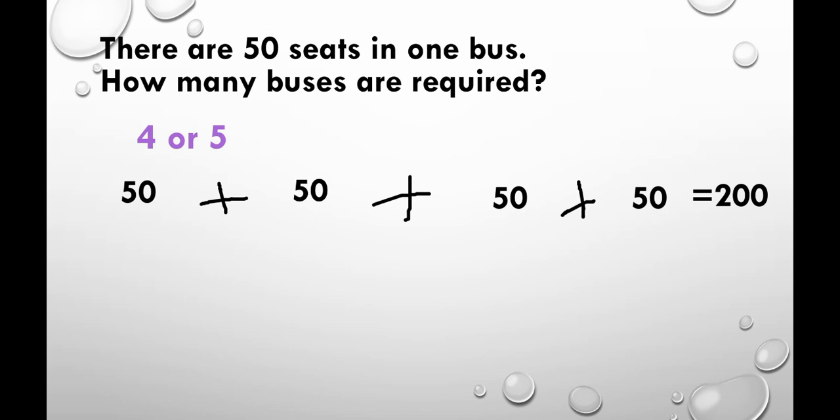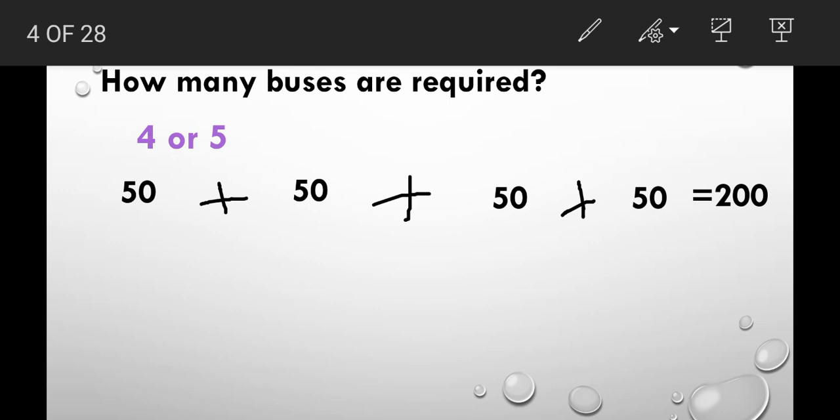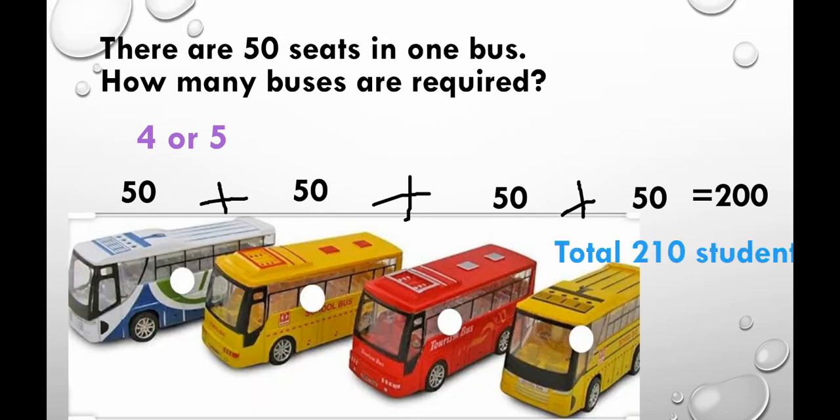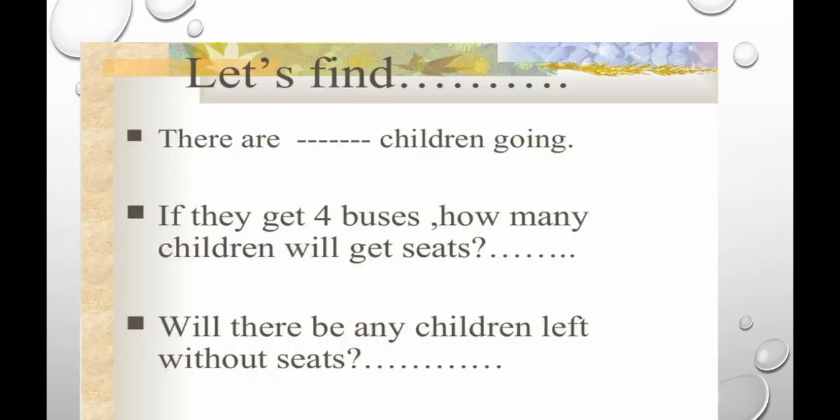So what the teachers discussed is, we will have 4 buses, and 10 children only, they will adjust and sit. This is how they discussed. So 4 buses are ready. 210 students are going for the trip. So let's find, how many children are going? 210 children are going. If they get 4 buses, how many children will get seats? 200 children will get seats. Will there be any children left without seats? Yes, definitely. How many? 10 children will be left without seats.